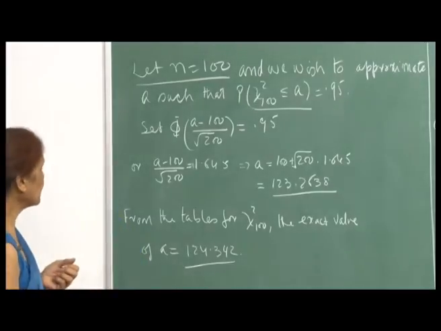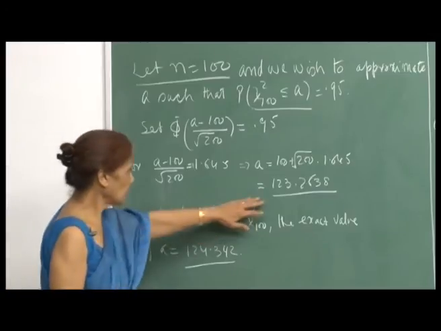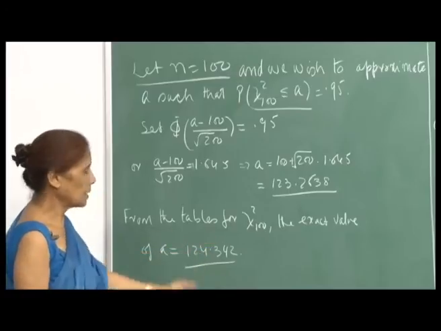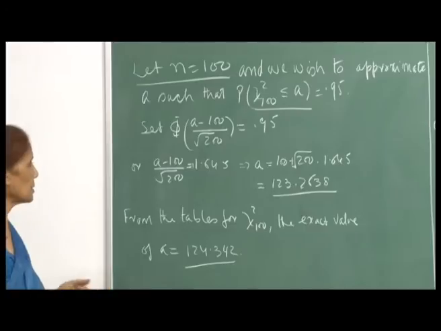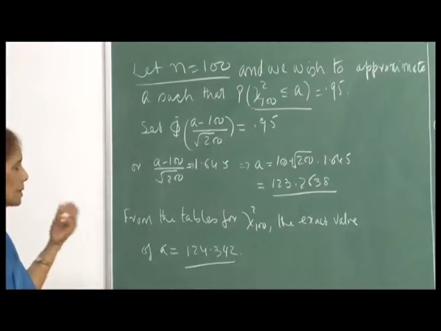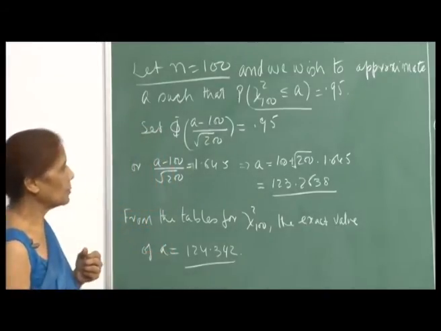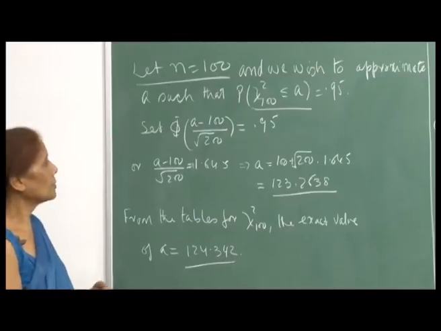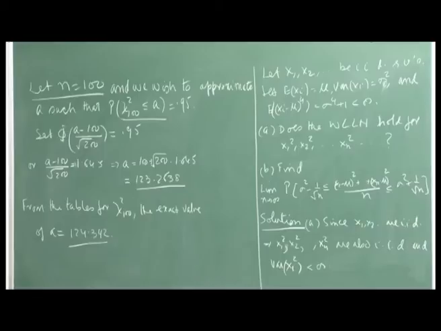The point we are making is that if your n is larger, you will get a better approximation, and the difference will be only at the decimal places, so you can use your standard normal tables for computing these probabilities. So, this was another point that I wanted to make about using central limit theorem results. Now, another application of the central limit theorem.